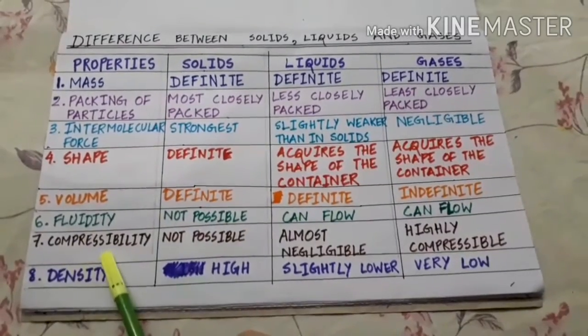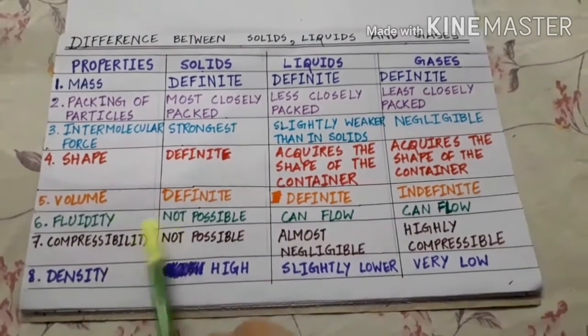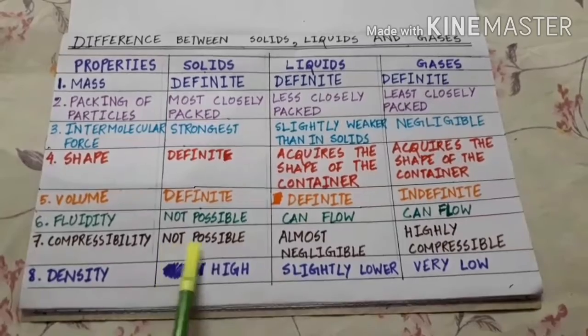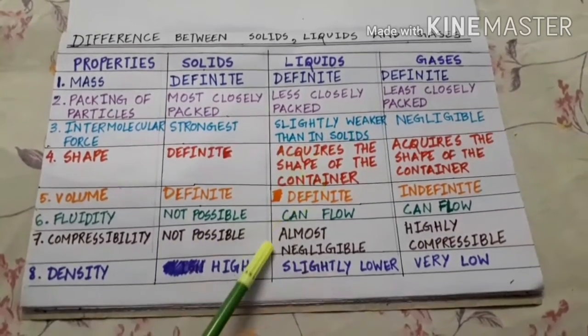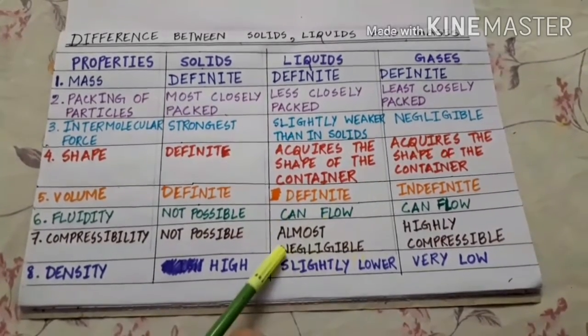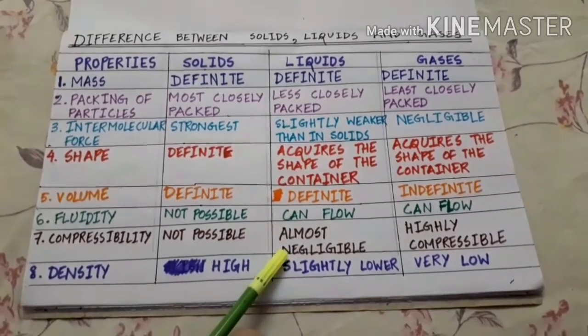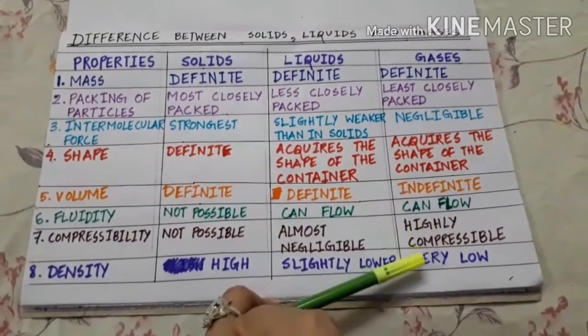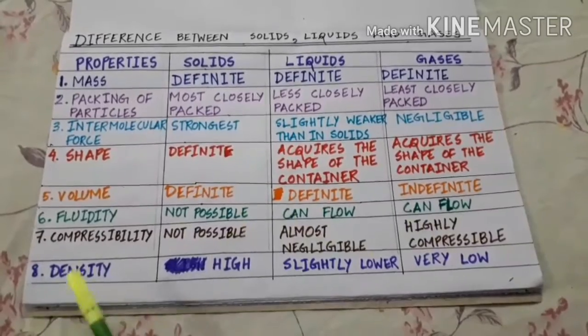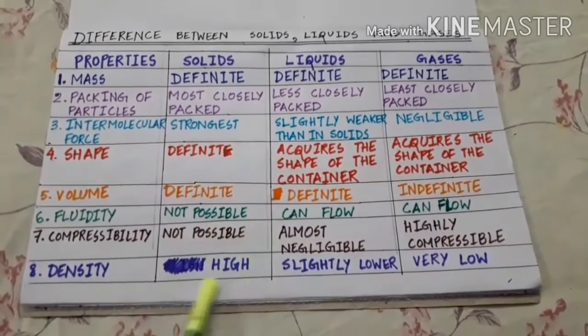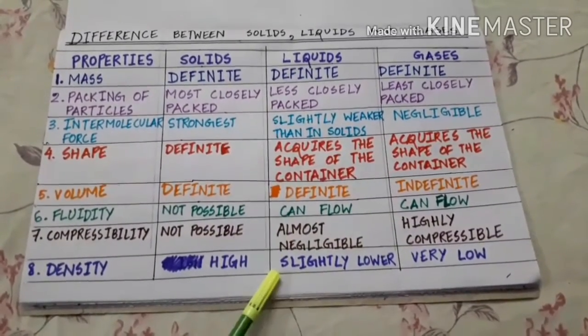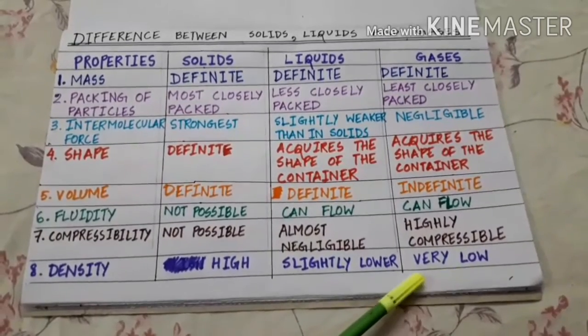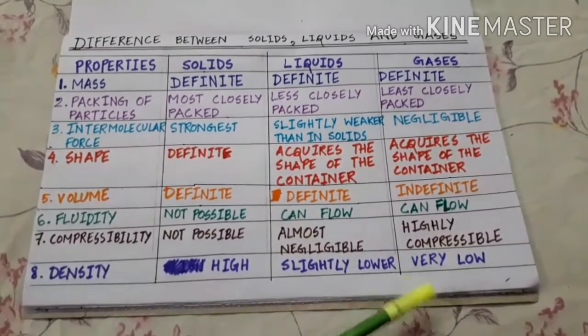The seventh property is about compressibility. Solids are not compressible and liquids are compressible only to a negligible, small extent. Gases are highly compressible. Density, solids have high density, liquids have slightly lower density, whereas gases have very low density.